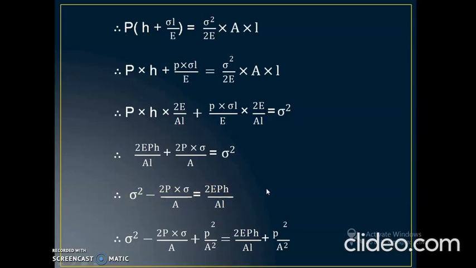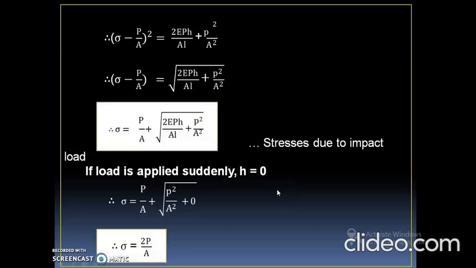Again we have to add P square upon A square to the left hand side and right hand side also to calculate the final term sigma. After adding P square upon A square into the previous equation, we get sigma is equal to P by A plus under root of 2EPH upon AL plus P square upon A square.